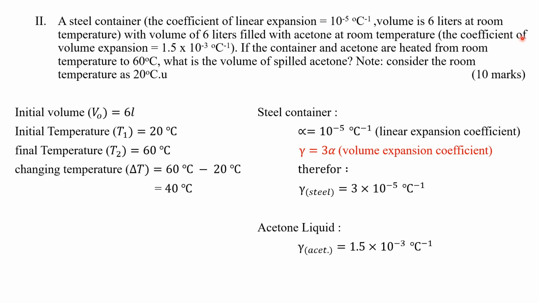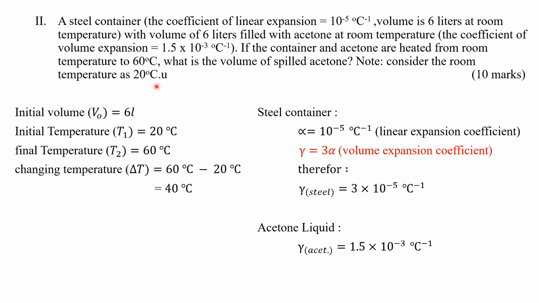The acetone's coefficient of volume expansion is this value. If the container and acetone are heated from room temperature to 60, what is the volume of spilled acetone? Note, consider the room temperature as 20.